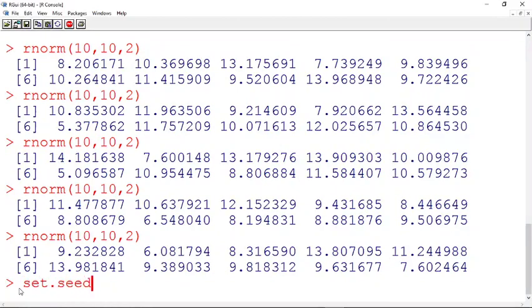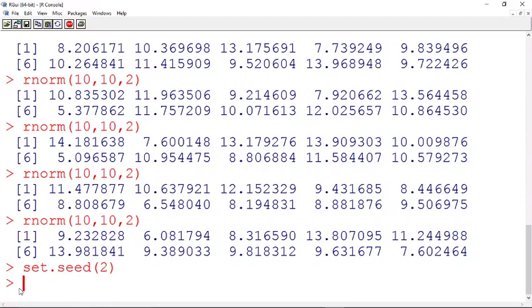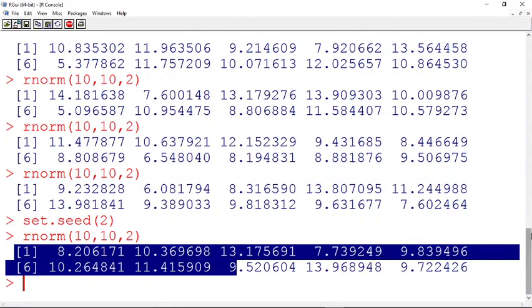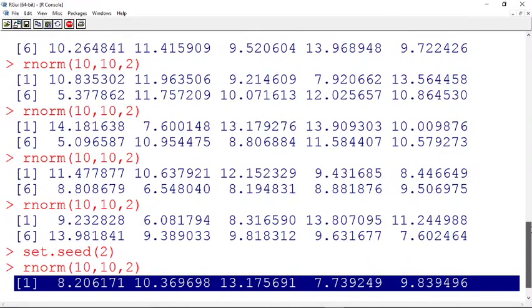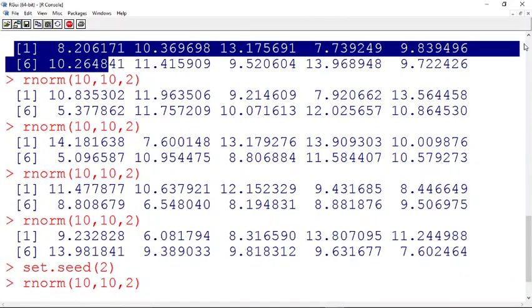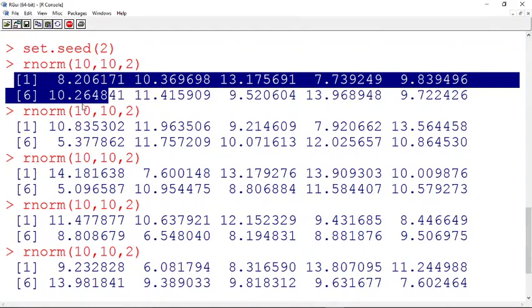Now I again call the second one which was generated, which I wanted again. I recall it, and you can find the same thing, 8.2061. See here, 8.206191. You have got 8.206191 which was generated after setting the seed.